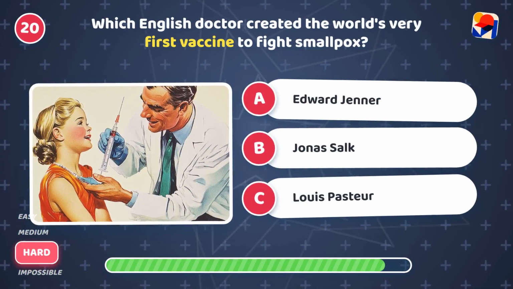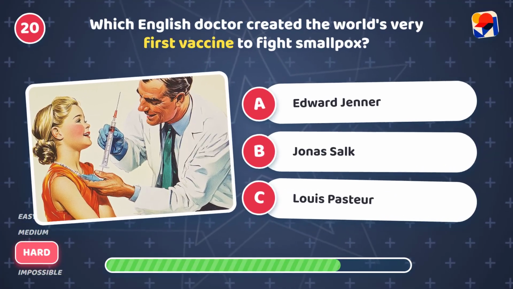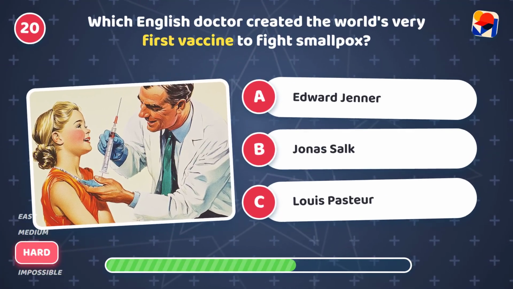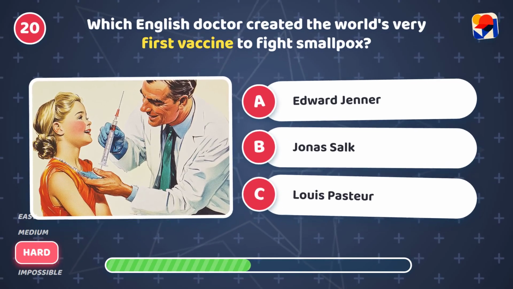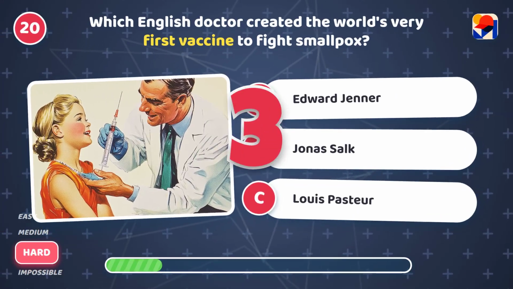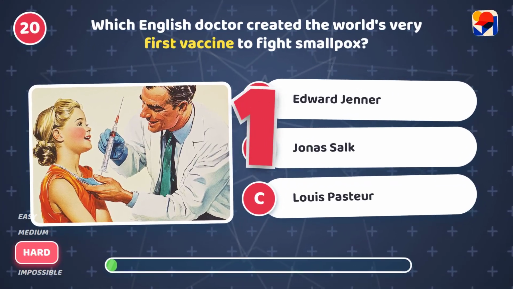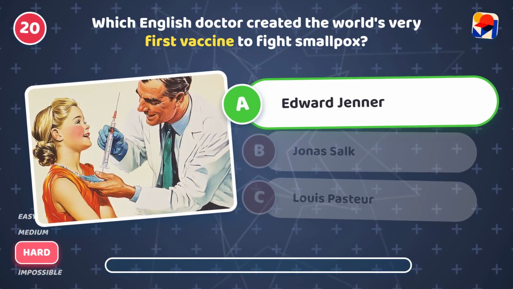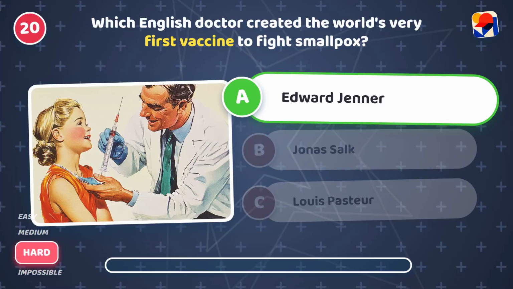Which English doctor created the world's very first vaccine to fight smallpox? Is it A, Edward Jenner, B, Jonas Salk, or C, Louis Pasteur? It's A, Edward Jenner. He created the smallpox vaccine.